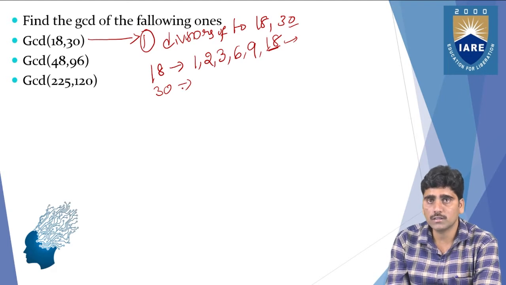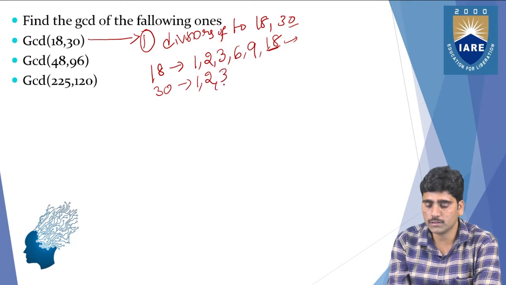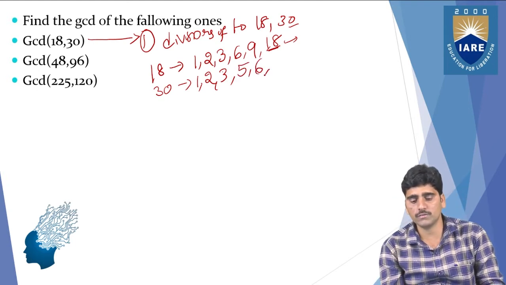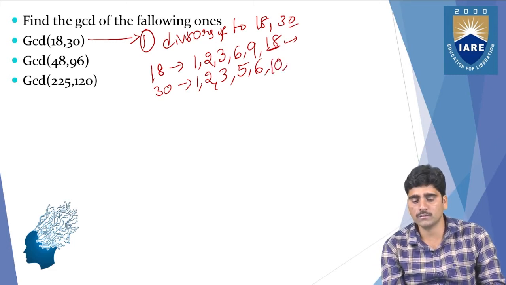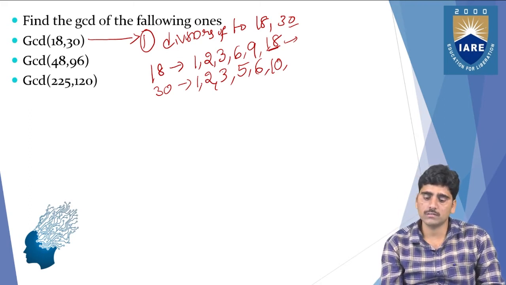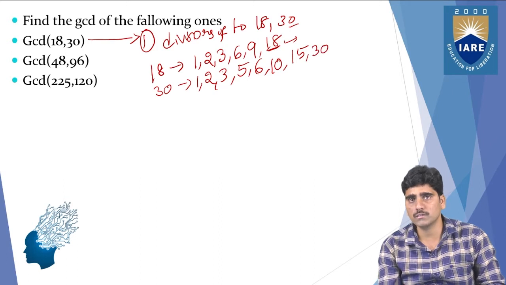For 30, what are the divisors? 1 is a divisor of 30, 2 divides 30, 3 divides 30, 4 does not divide, 5 divides 30, 6 also divides 30, 7, 8, 9 do not, 10 also divides 30, 12, 13, 14 do not, 15 also divides 30, and last, 30 divides 30.